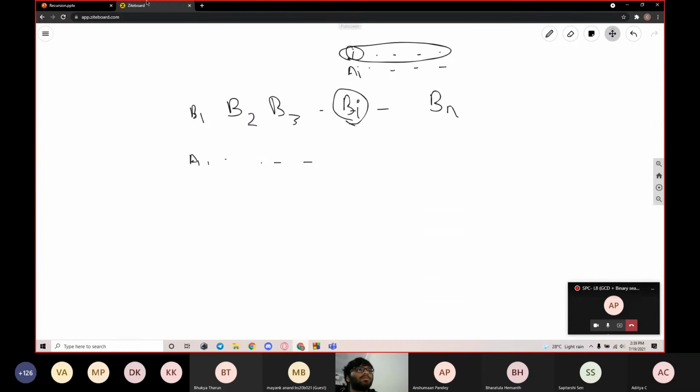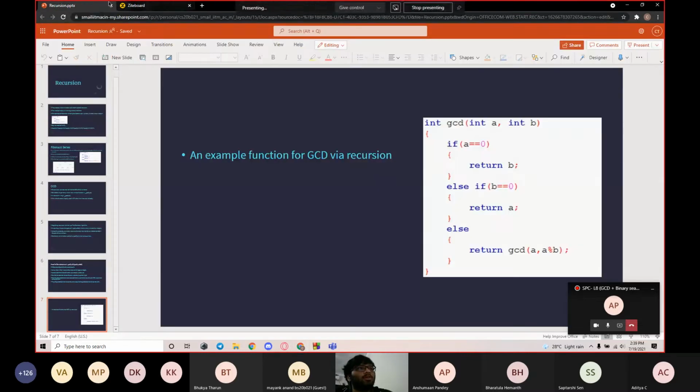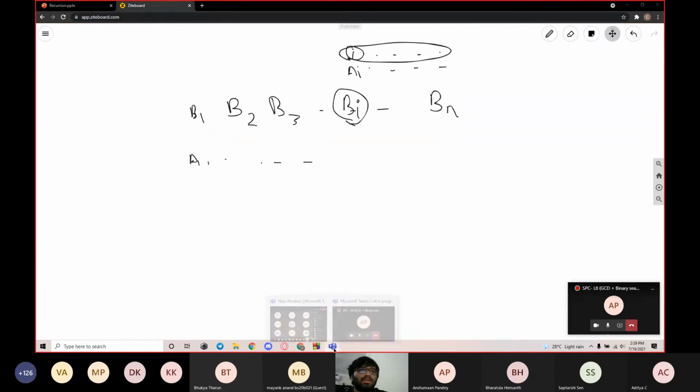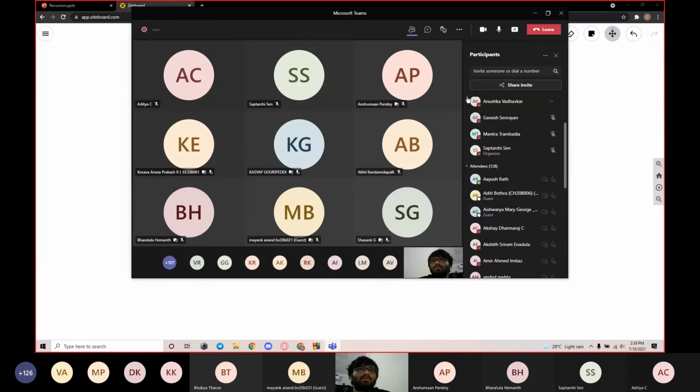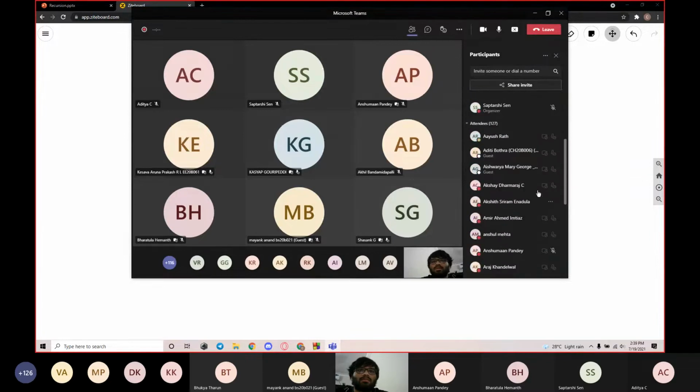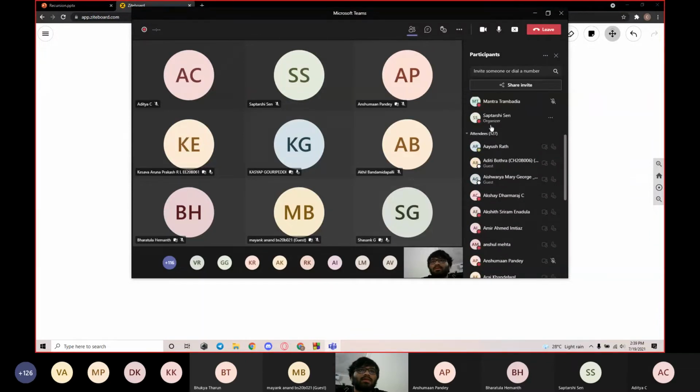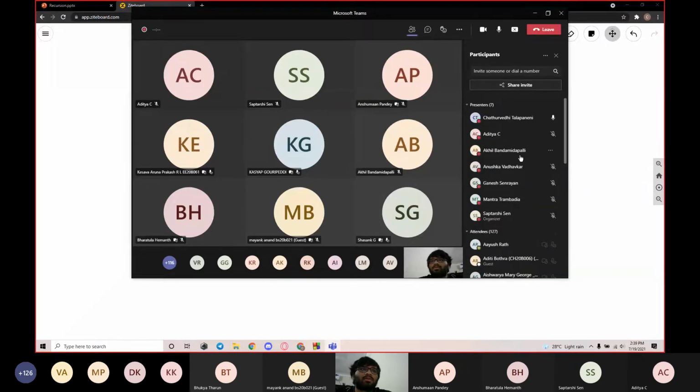Okay, so these were the two questions in GCD. I hope you've understood everything which I've explained in recursion and GCD. If there are any doubts with respect to my explanation or the questions, you can go ahead and ask them. You can even ask a bit later. If there are no more questions, I'll be handing it over to Saptarshi to continue on with the explanation of binary search and a little bit more on recursion by himself. Thank you.